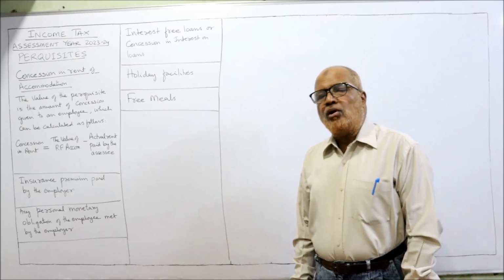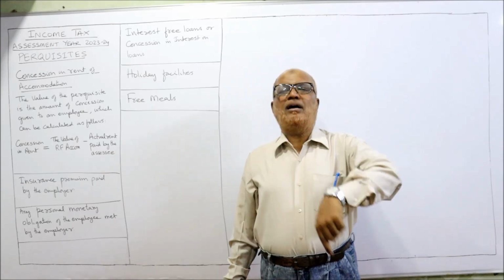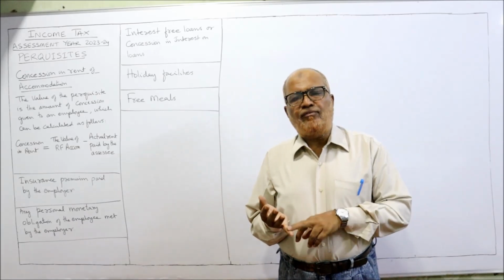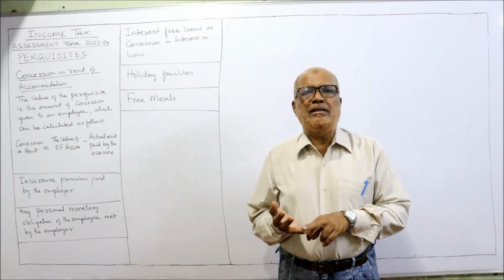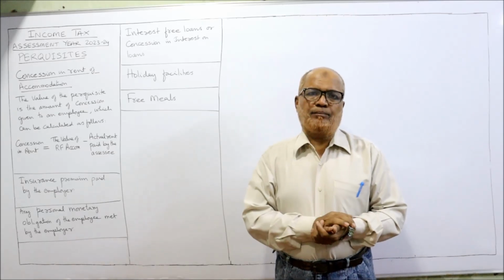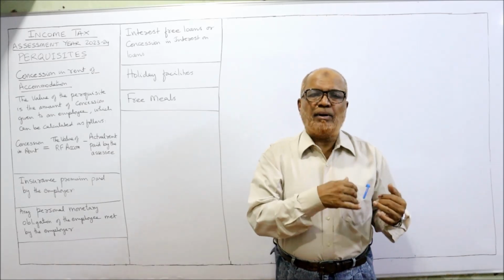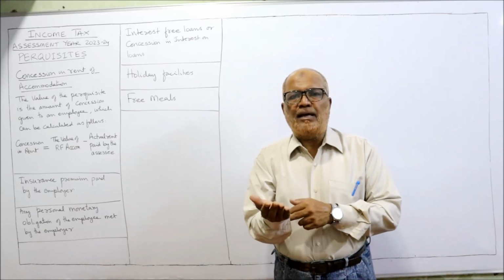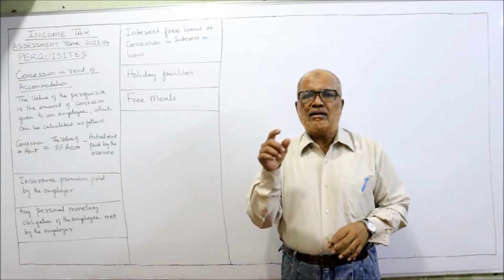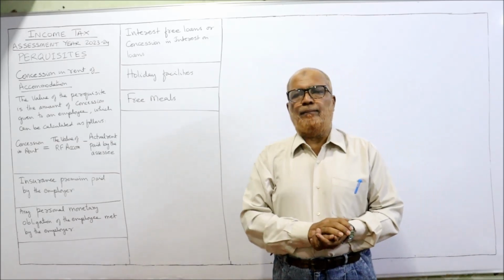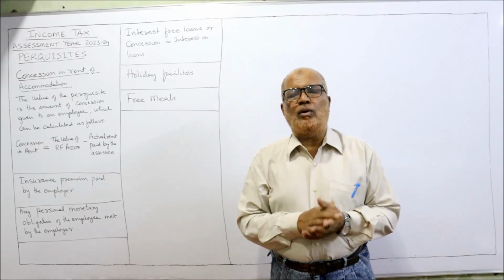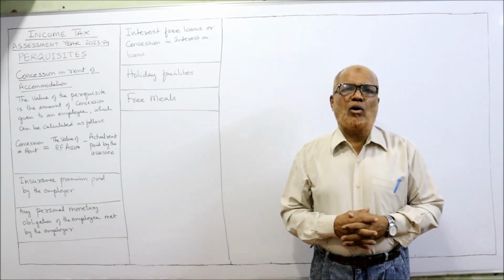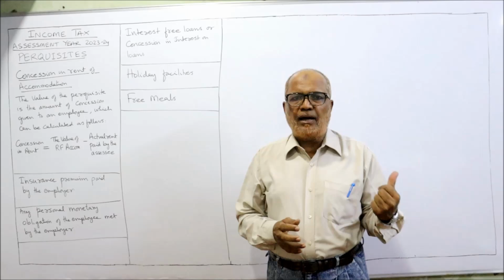Similarly, any personal monetary obligation of the employee met by the employer. In many cases, what will happen? The electricity bill, the telephone bill, the gas bill, the club bills are in the name of the employee, but the bill is paid by the employer. Gas connection is in the name of the employee, but the gas bill is paid by the employer. Electricity is in the name of the employee, but the electricity bill is paid by the employer. Like that, club membership fee. So many monetary obligations are paid by the employer.